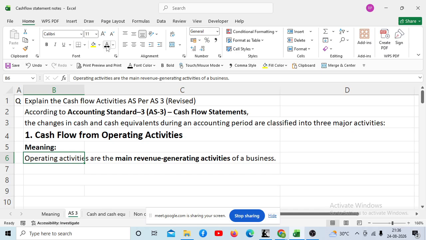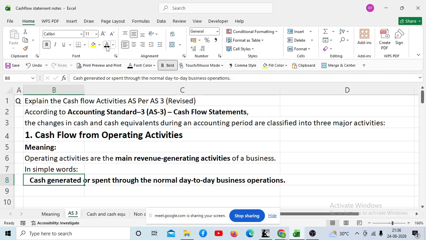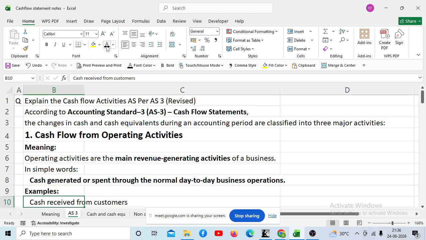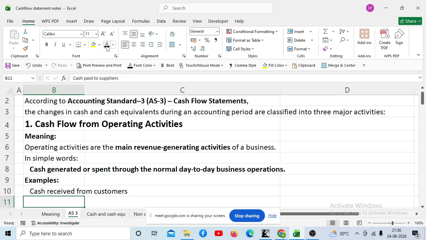Operating activities are the main revenue generating activities of a business. In simple words, cash generated or spent through the normal day to day business operation, right? Whatever cash you are generating or spending out of your day to day business activities are called operating activities. Example, cash received from customer is an operating activity.